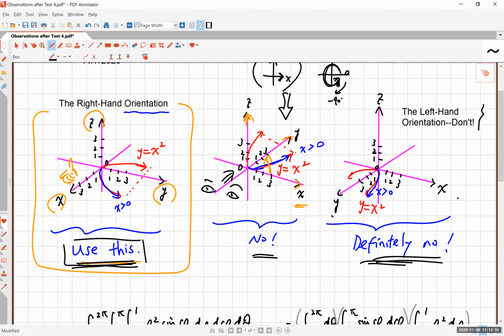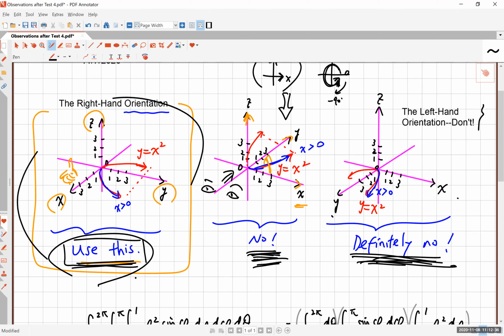for the same reason, I would ask you to use this standard and conventional orientation when you draw or sketch a three-dimensional space, right? Don't use this, even though this is still the right orientation. You can use this for your own view if you like, okay? But if you are writing an answer, or if you're drawing a picture for an answer, make sure you use this and not this, and definitely not this, okay? This is what happens if you look at this picture in a mirror, okay?